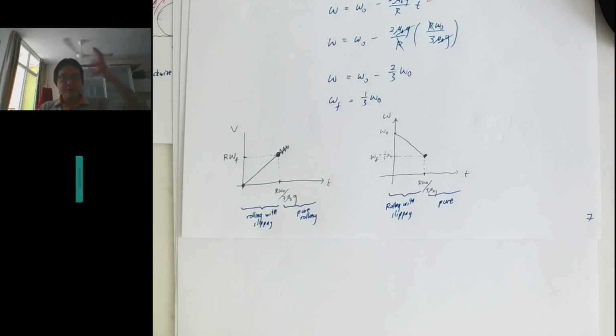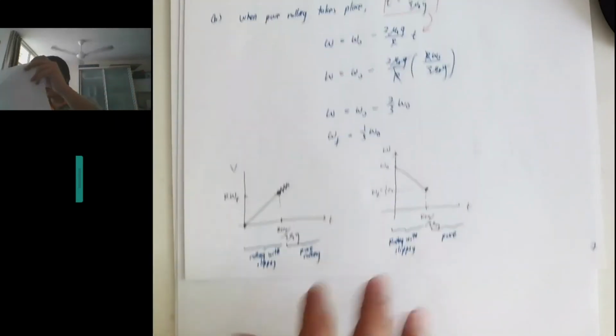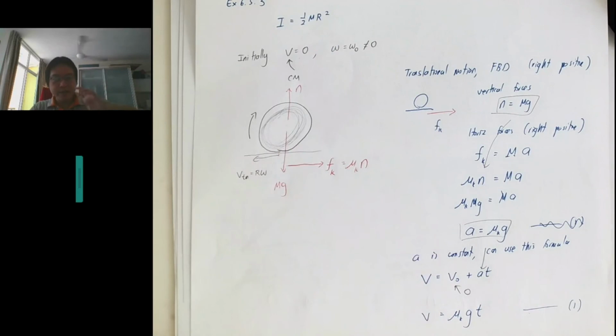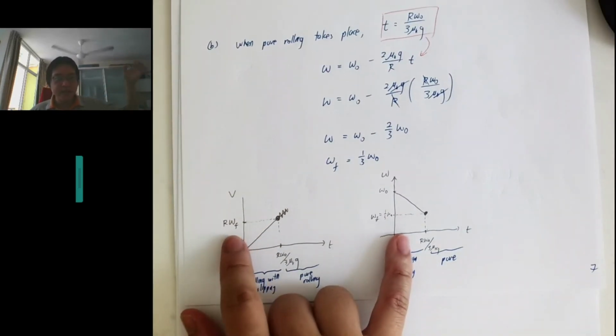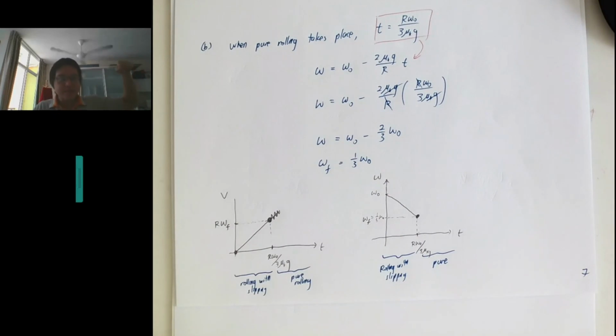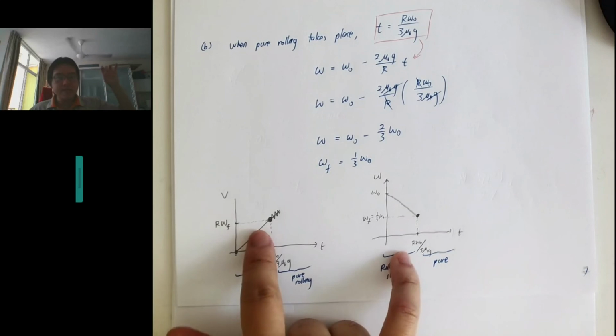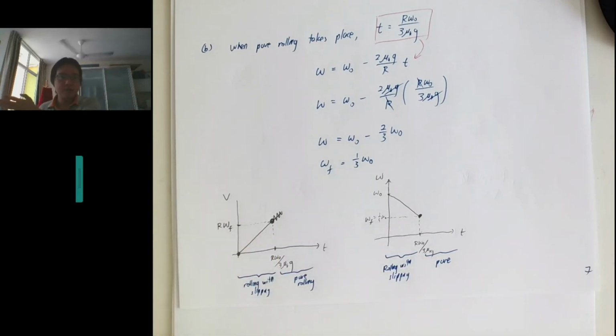So initially you put something spinning on the ground, right? Basically the system that we are solving is that you put something spinning on the ground, it's overspinning. If it's overspinning, it will start to go forward, but the VCM is not equal to the V tangential. But the VCM is increasing. So it will increase, and then at the same time the V tangential is decreasing. So one is going up, one is coming down. It will increase until they both meet at V is equal to R omega. So they will reach a situation where the V tangential will become the same as the V initial. And once this happens, then after that it will become pure rolling already.